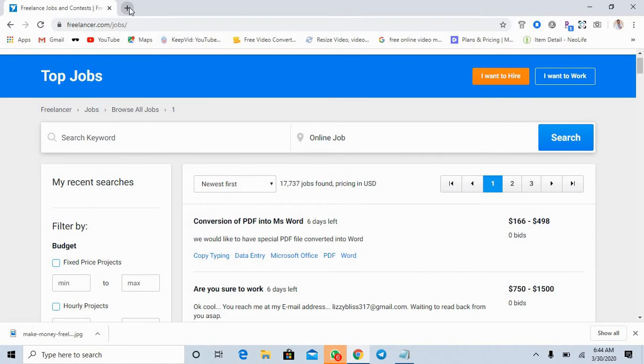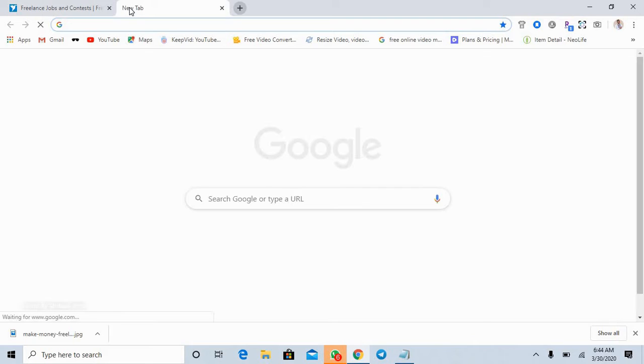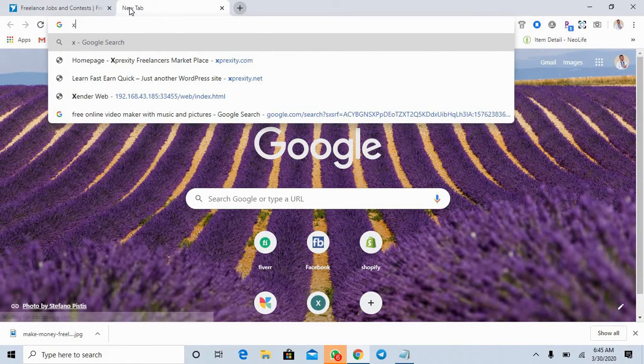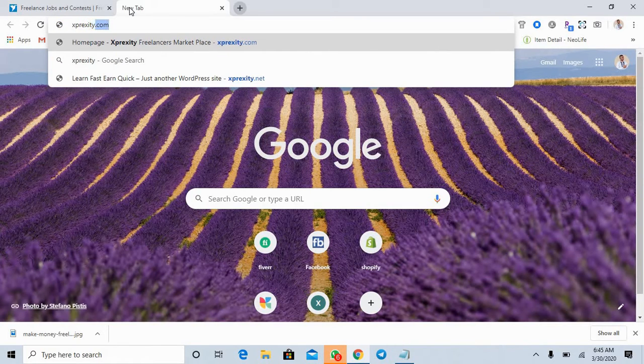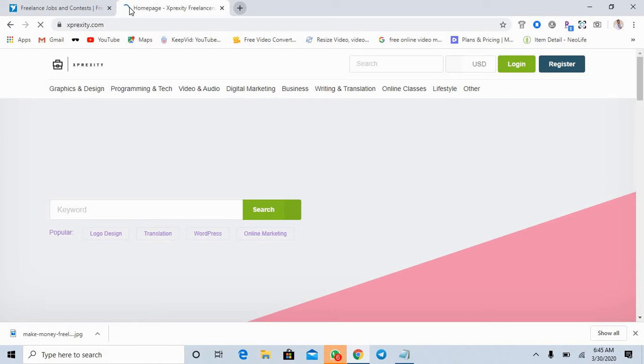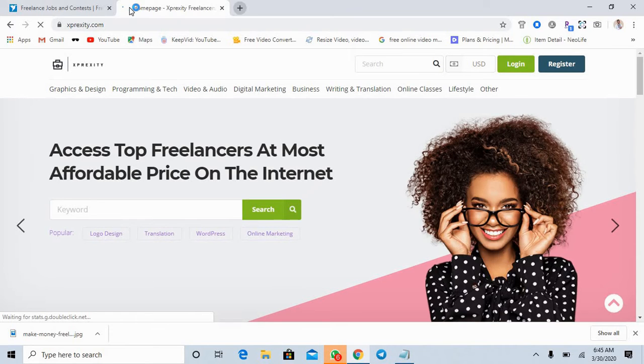Then platform number 2, we call it Express City, expresscity.com. On this platform, it's also a freelance website platform where you can offer your services. On the dashboard we have graphic design. If you are good at graphic design, you can just register on this platform. Programming and tech, video and audio, digital marketing, business, writing and translation, online classes, lifestyle, others. You can actually offer those services.